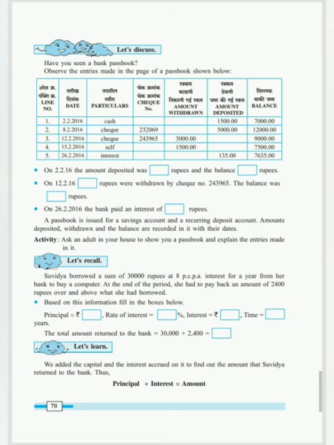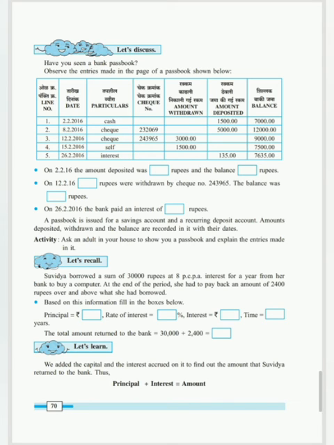When she had to return the amount to the bank, she first of all had to return 30,000 plus she had to return 2,400 more, since she is taking it in terms of a loan. She is asking for a loan of 30,000 rupees. So when we take a loan from the bank, we have to pay a certain interest. So that interest was rupees 2,400.